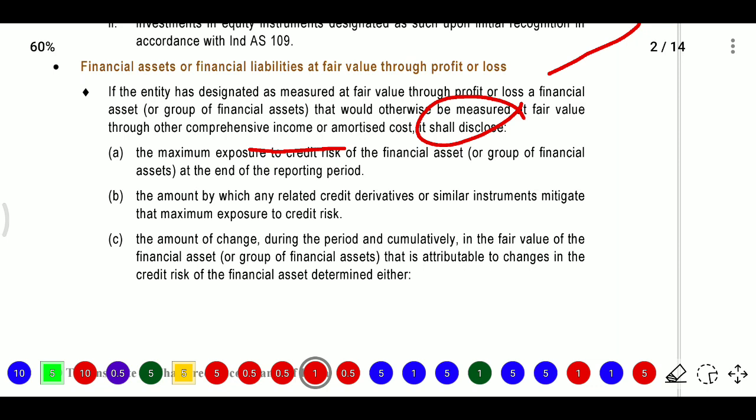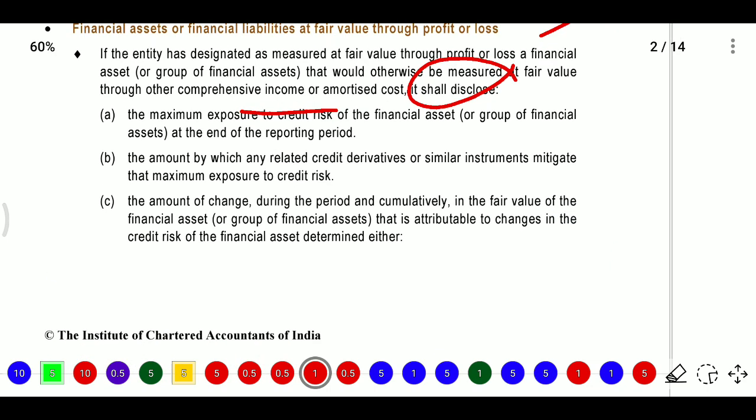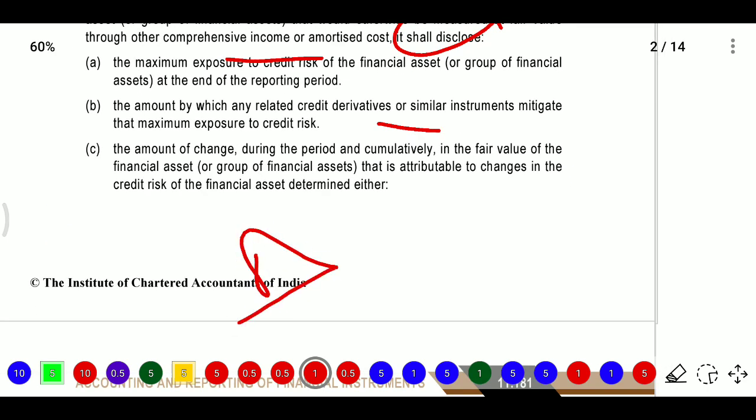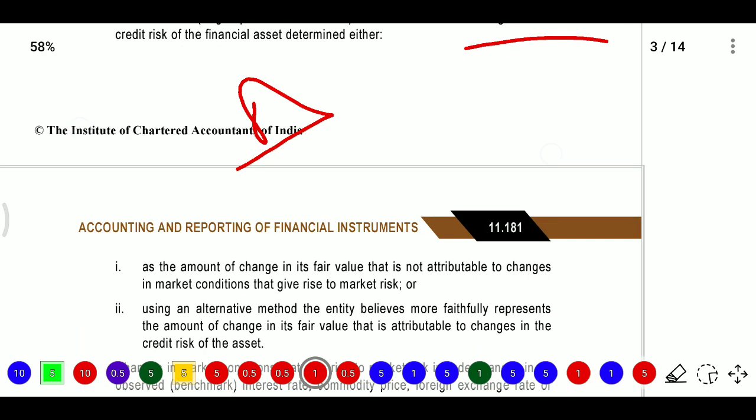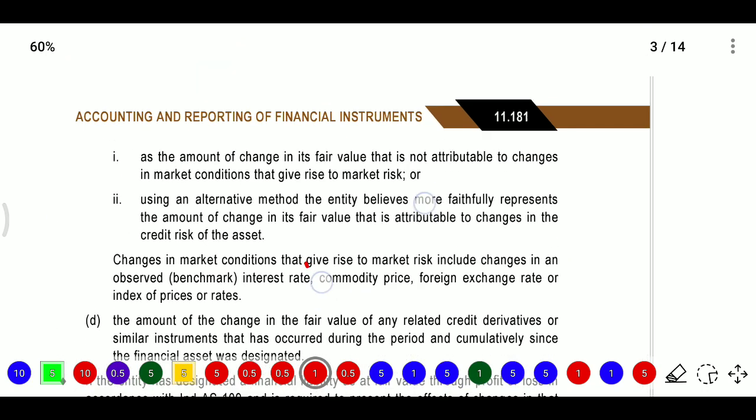So if it has credit risk, it is not allowed in P&L. So we need to identify those credit risk financial assets. What is the maximum credit risk exposure for this financial asset at the end of the reporting period, and the amount by which any related credit derivative or similar instrument mitigates the maximum exposure of credit risk? Or is there any amount of change, during the period or cumulative, in the fair value of the financial assets that is attributable to changes in credit risk of the financial assets? We need to determine what the amount of change is.